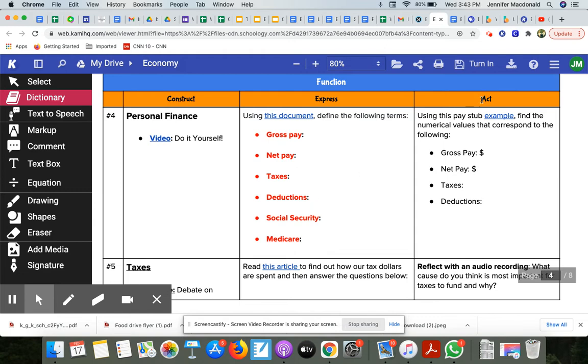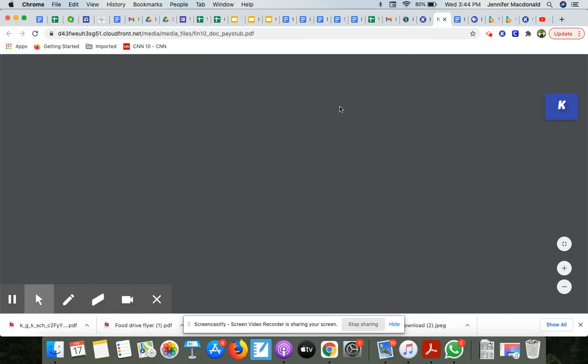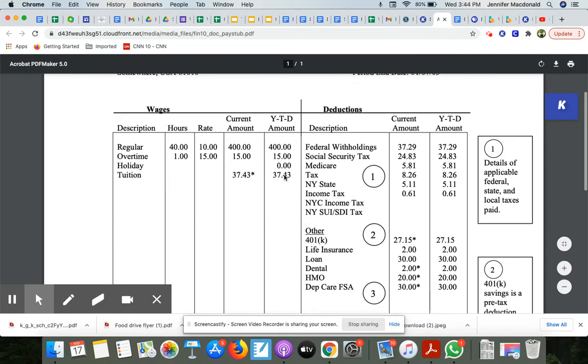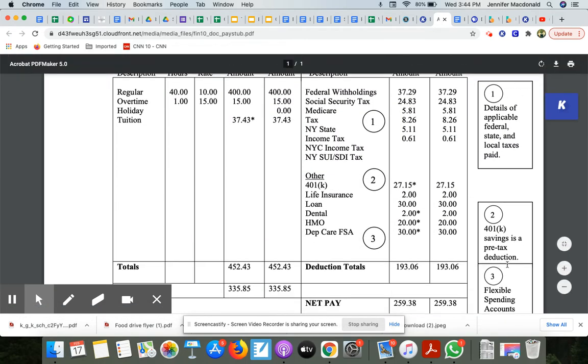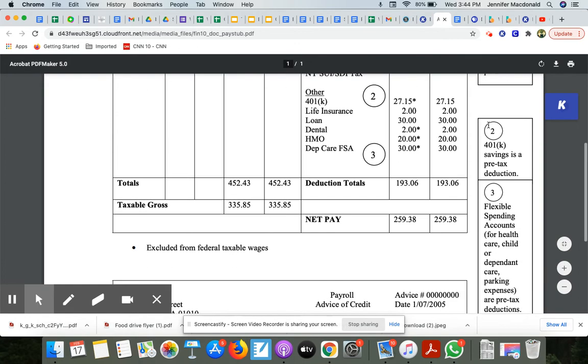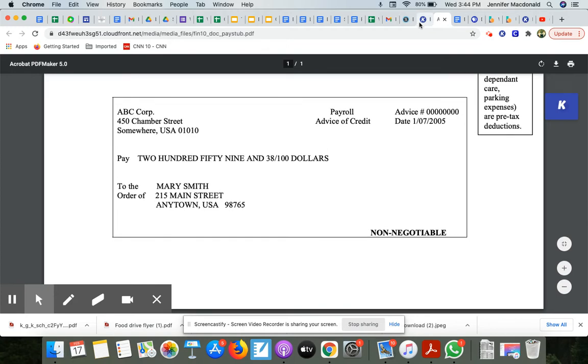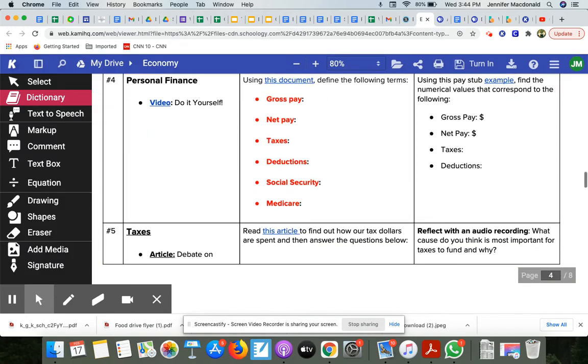Then you're going to this ACT section, because now that you've gotten this background information about what these things mean, you're going to actually apply it to this pay stub example. And you're going to find the numerical values that correspond to these things, okay? And so let me just give you a glimpse of what this looks like. Here's what it looks like. This helps you make sense of it. So notice that number 1 corresponds to number 1 over here, okay? So on and so forth. So you go through all of that and record your answers.